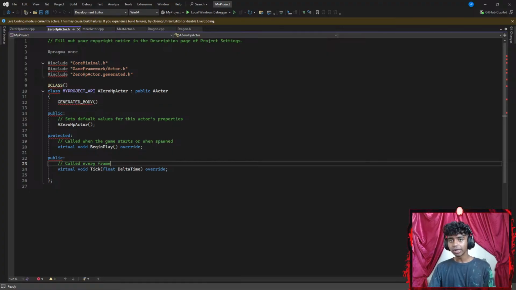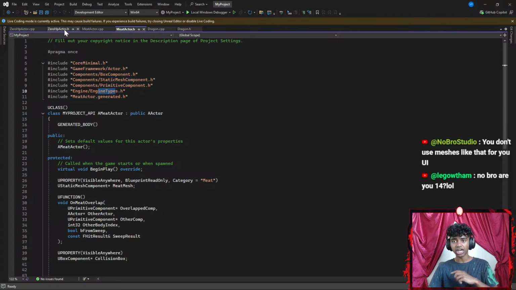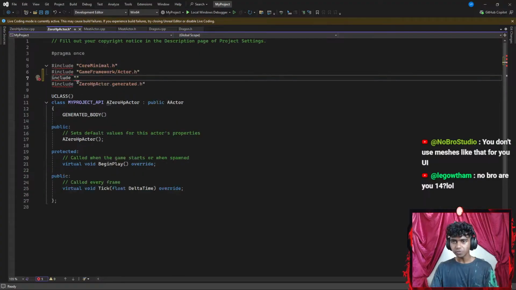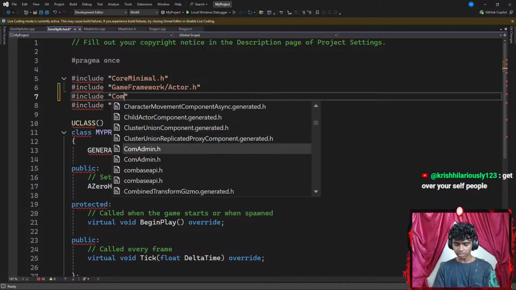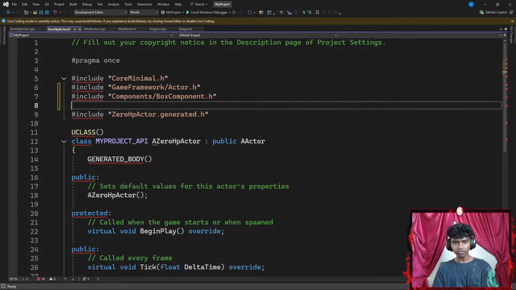That's it. Let's see. Now, in my header files for my 0 HP, I gotta go ahead and include a few files. I gotta include box component, static mesh component, primitive component, and engine types. So I'm gonna go ahead and include something. Let's go with hashtag include. Did I spell include correctly? There we go. And then I'm gonna go with something like hashtag. Okay, perfect. So I'm gonna include something like components. From my components, I want to include my box component .h, which is my box component header file.